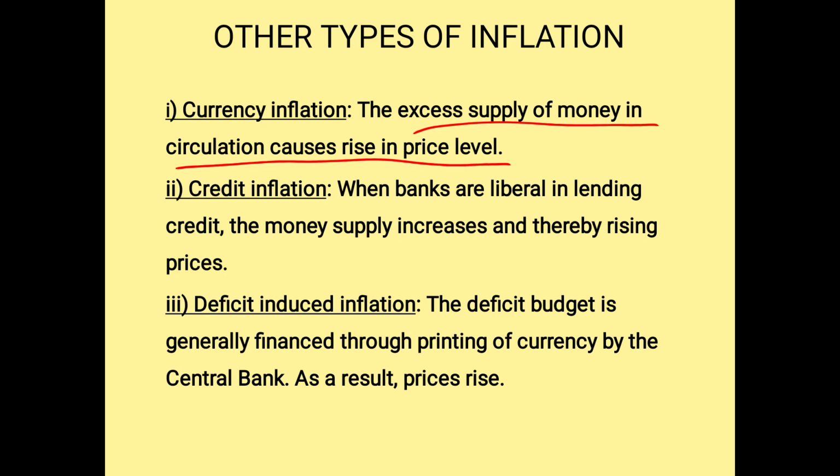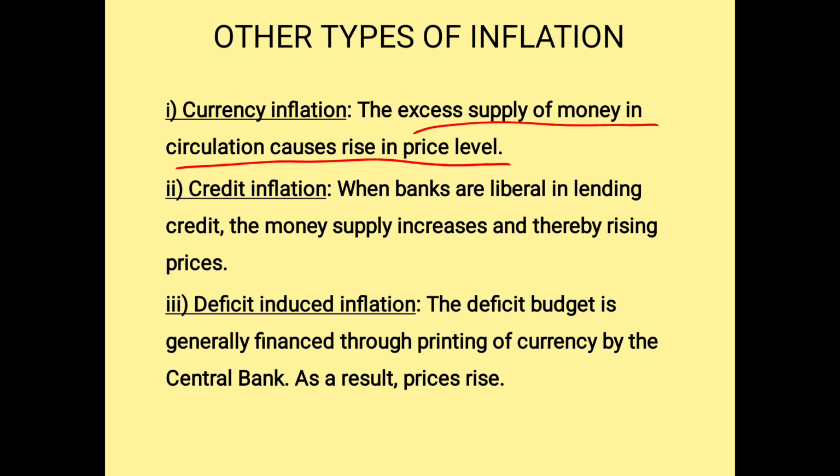Now what is credit inflation? Banks give loans to the public. During that time also there is more money, so inflation rises. The next one is deficit induced inflation. What is a deficit? A shortfall of money we call a deficit.